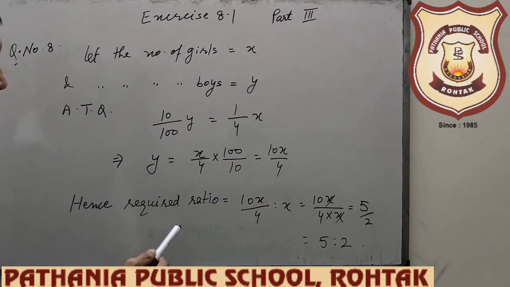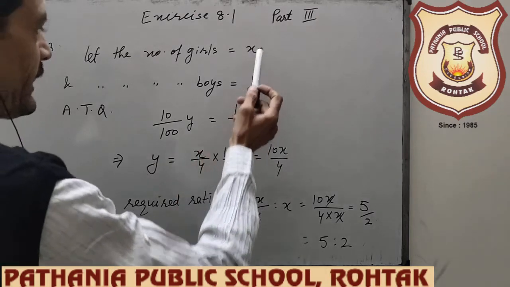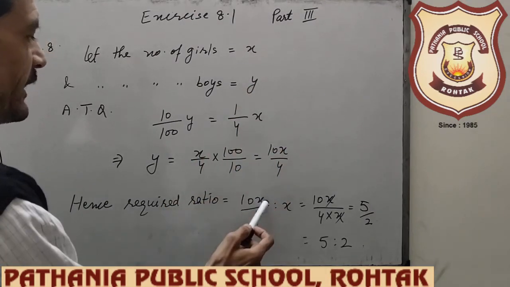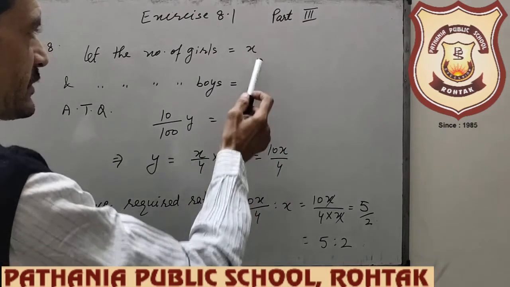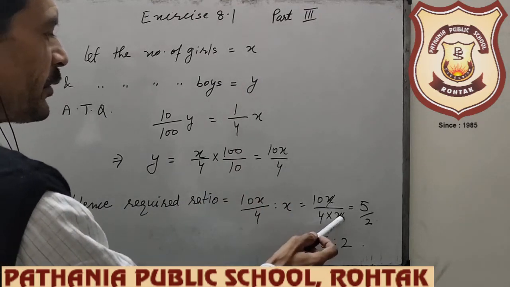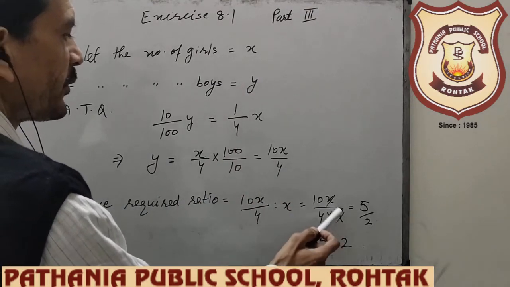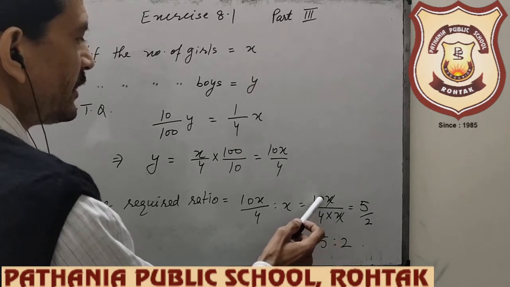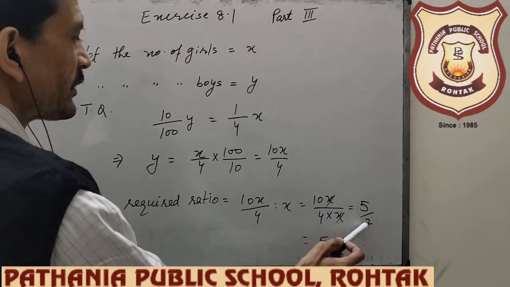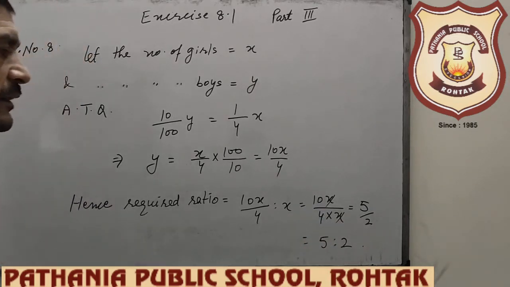Now the required ratio. What do we have to calculate? The ratio of boys to girls. Boys is what? Y. Y ratio x. What is the value of y? 10x by 4 ratio x. Ratio means upon. So 10x by 4 upon x. X and x cancel. 2 5s are 10, 2 2s are 4. So the required ratio is 5/2. This is the question.